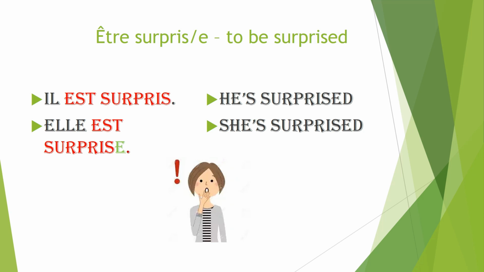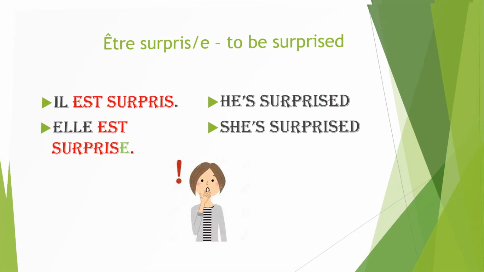He is surprised. Let's look at the next one, which is elle est surprise. So this is feminine. I have added an e because the subject is feminine. Elle est surprise, which means she is surprised. So you can see the difference in the pronunciation as well. Il est surpris. Elle est surprise.